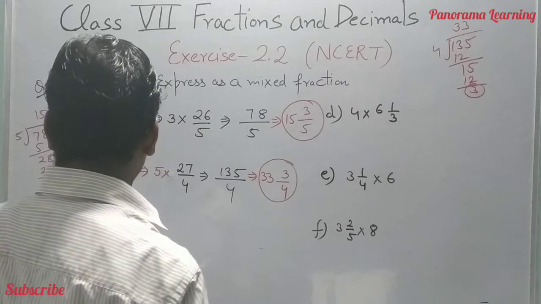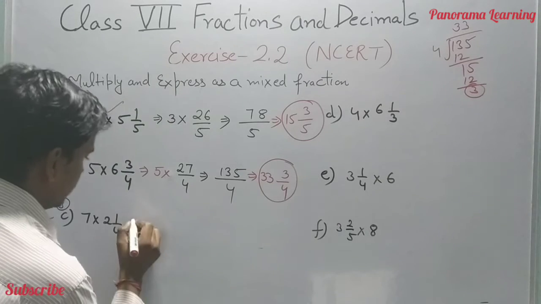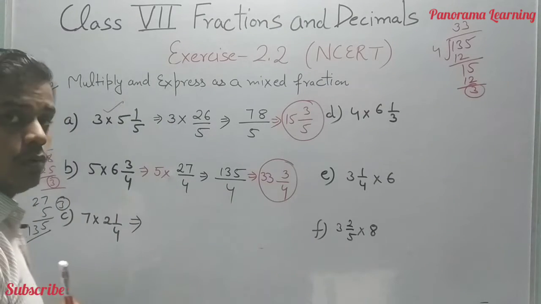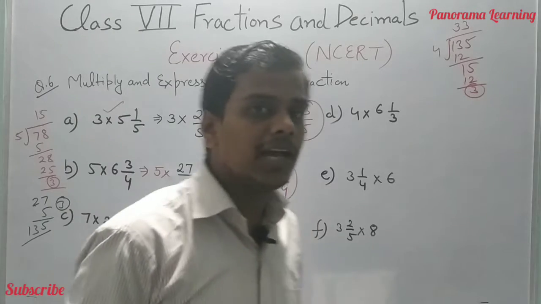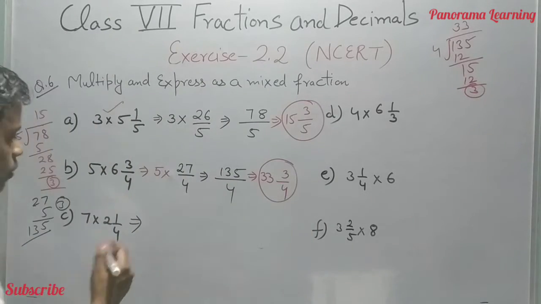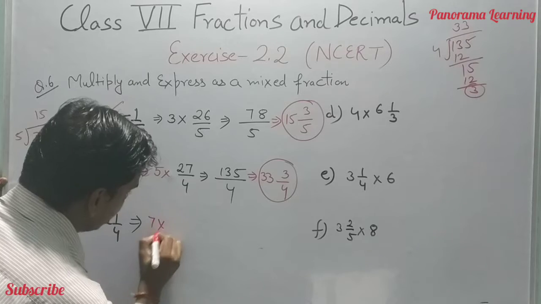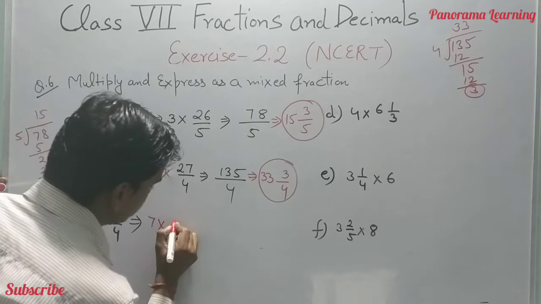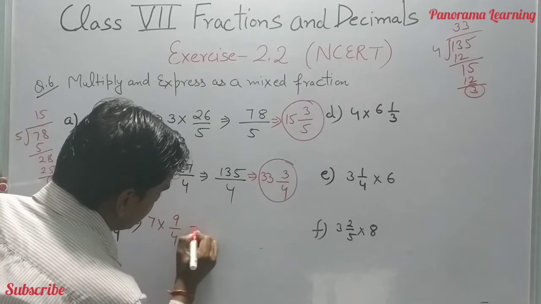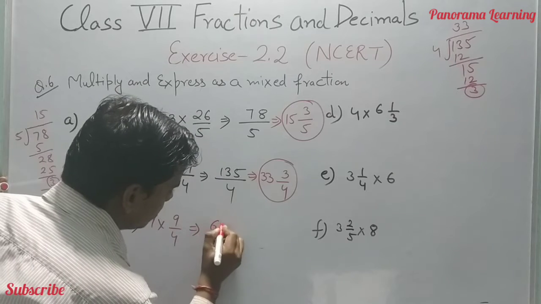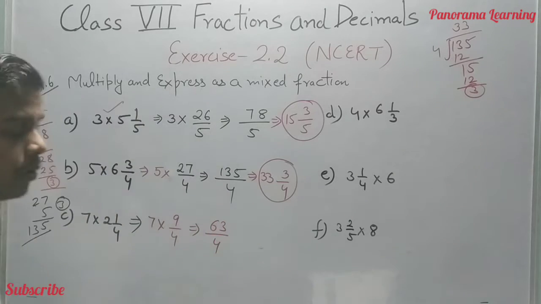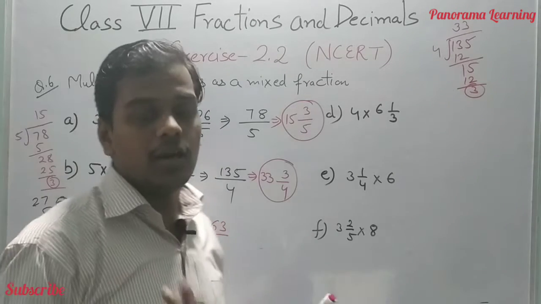7 into 2 whole 1 by 4. We convert this: 2 fours are 8 plus 1, 9 by 4. 7 nines are 63 divided by 4. It is already in the lowest form.